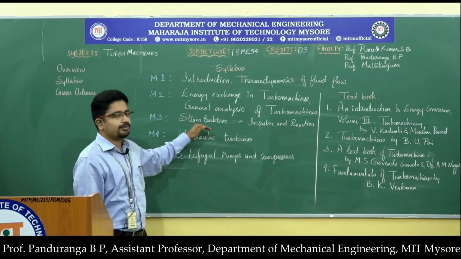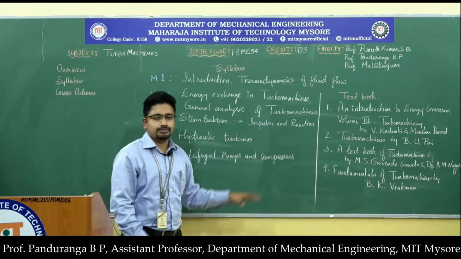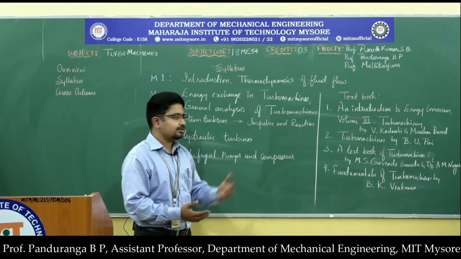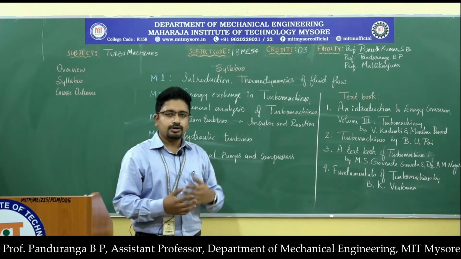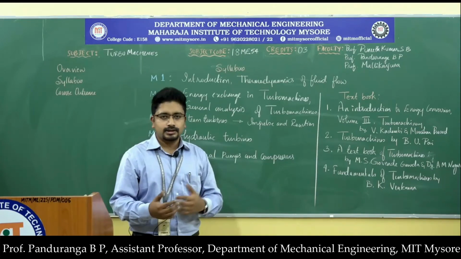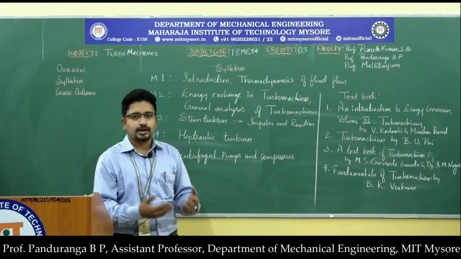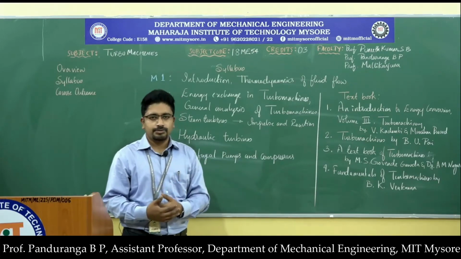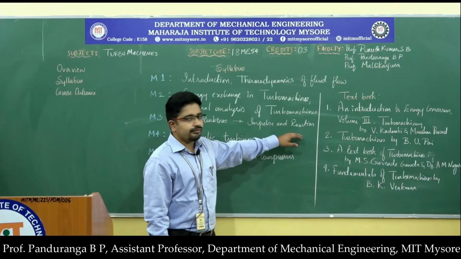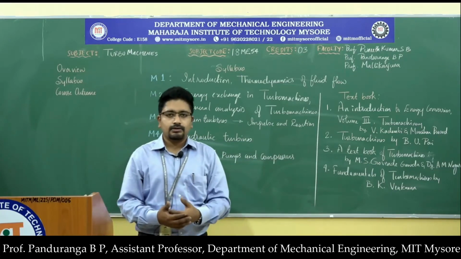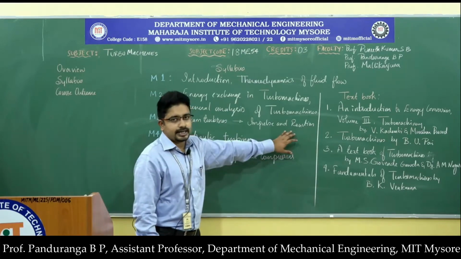In module 3, we will take up the steam turbines. In the case of steam turbines or any other turbo machine, we have broadly 2 types: the impulse machine and the reaction machine. In the case of impulse, only the kinetic energy of the fluid is interacting with the turbo machine, whether it's power producing or power absorbing. Only the energy interaction will be in the form of kinetic energy. Those machines we call impulse machines, and if the energy interaction is happening partially due to kinetic energy and partially due to pressure energy, then we call them reaction machines.